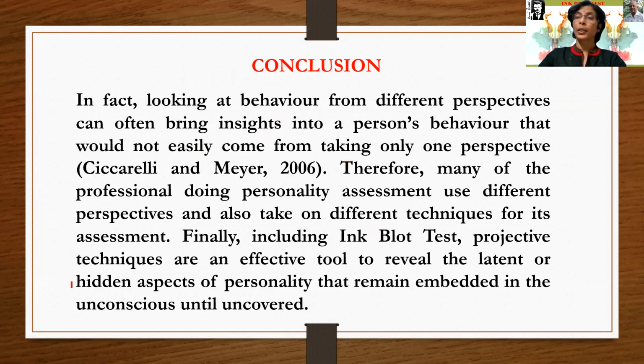Means different perspectives should be taken into consideration while applying the ink blot test. Therefore, many professionals doing personality assessment use different perspectives and also different techniques, because various methods are there for personality assessment and different tests are applied by the examiner.